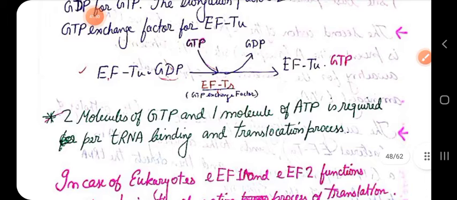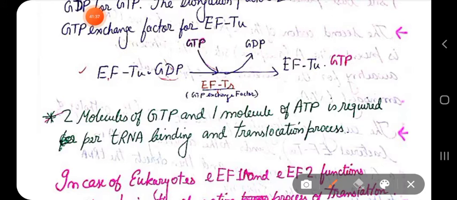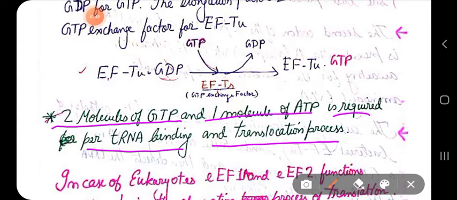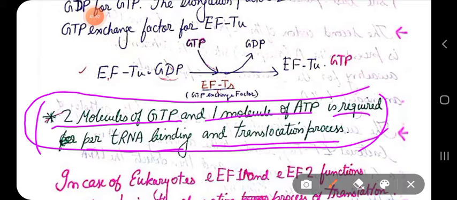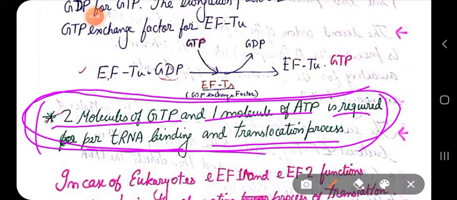And overall, if I talk about the translocation process, that is done by EFTU and EFG, two molecules of GTP and one molecule of ATP are required for tRNA binding and the translocation process. So overall, three energy molecules are being used. Two molecules of GTP and one molecule of ATP.